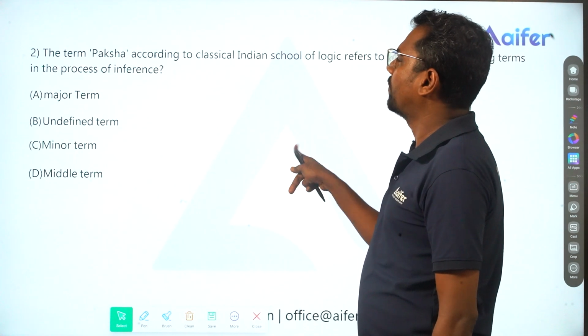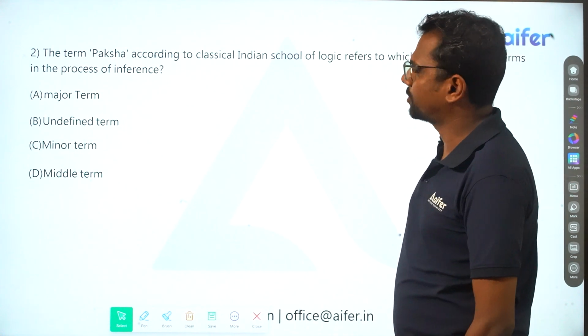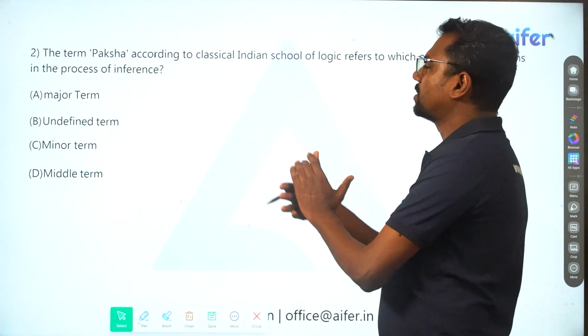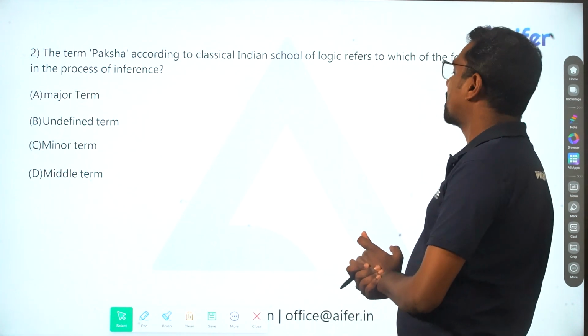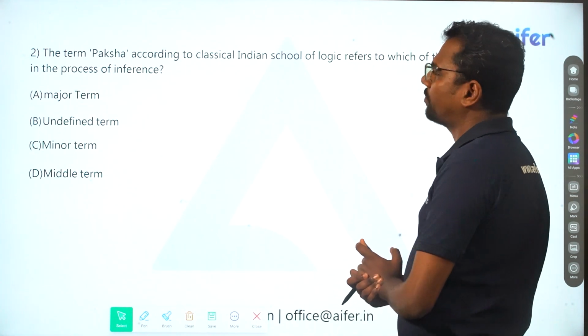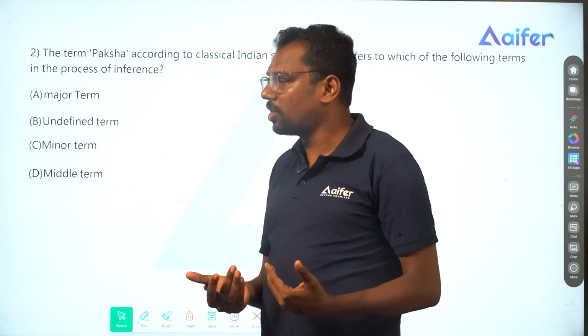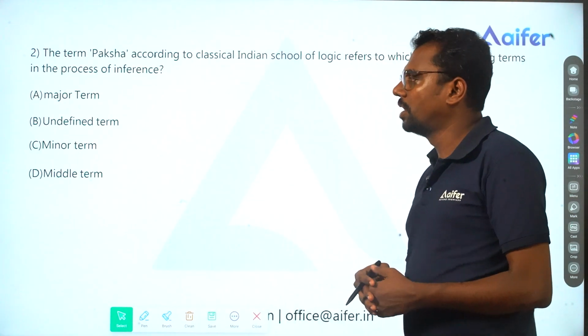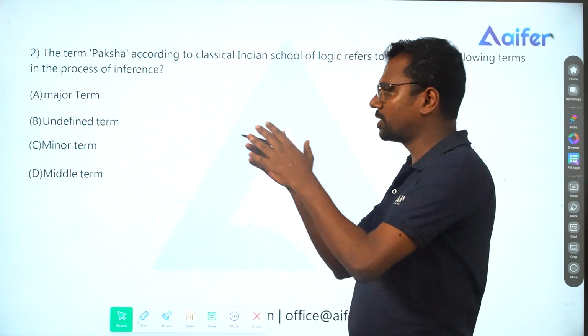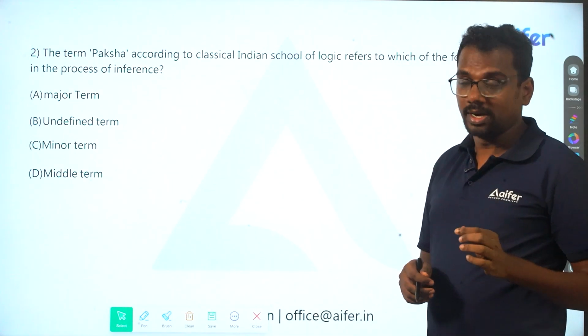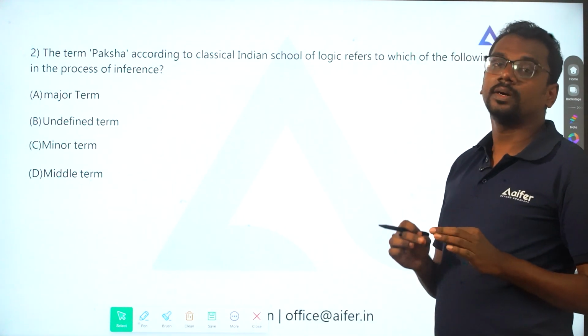Yeah, this is a question. The term Paksha, according to the classical Indian school of logic, refers to which of the following terms in the process of inference? The options given are major term, undefined term, minor term, and middle term.